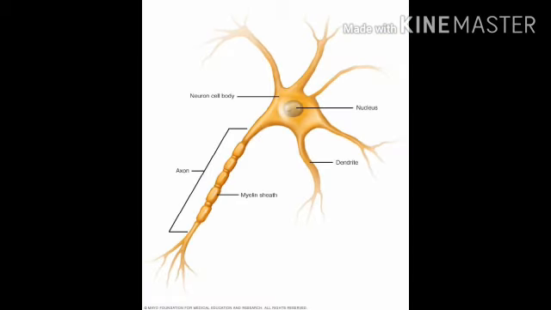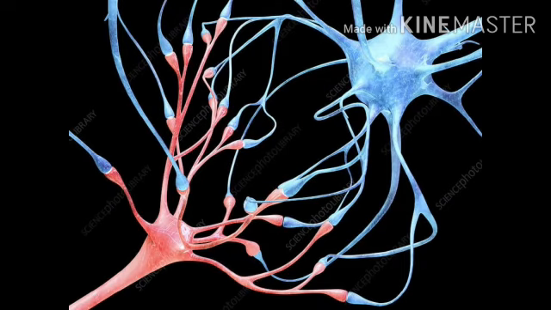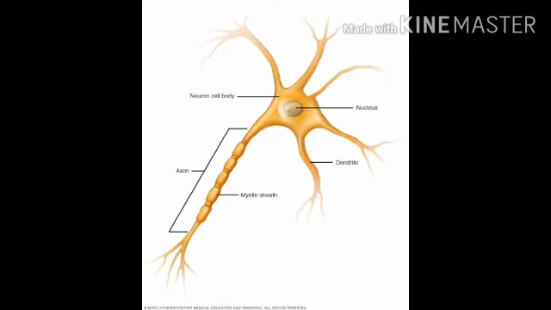Nerve cells are elongated and branched as they pass messages from one cell to another. Many times when you pinch anything in your foot, you will feel the pain. So this pain will be passed from your foot to your brain with the help of these nerve cells only. So they can carry messages between the different parts of the body, hence they are elongated in shape.